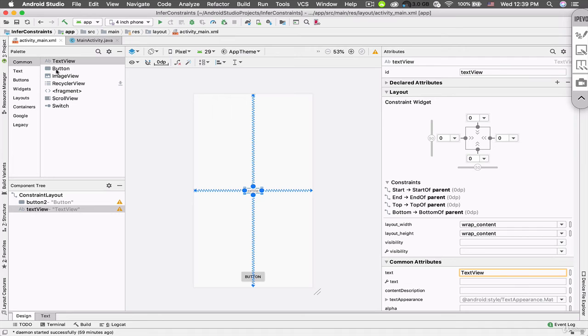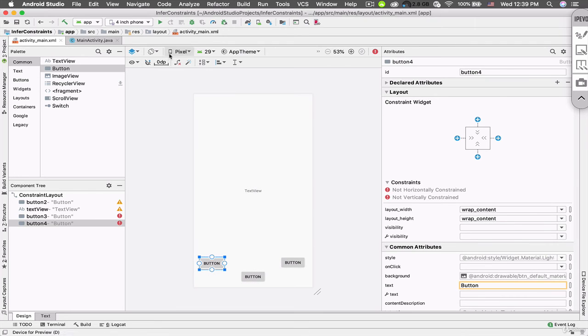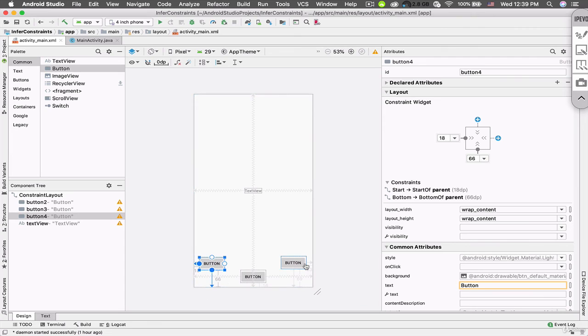So let's add another item. For example, I want to add a button here. Okay, so I just want it to be here and another button here, right? So here I can just go ahead and tap on these infer constraints. So the constraints are inferred for me, but sometimes the constraints that Android Studio creates for you are not the ones that you necessarily want.